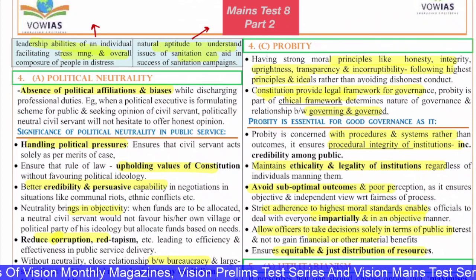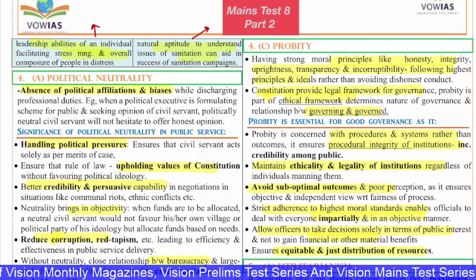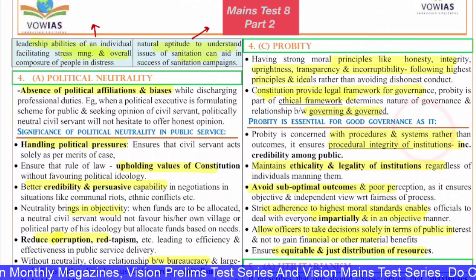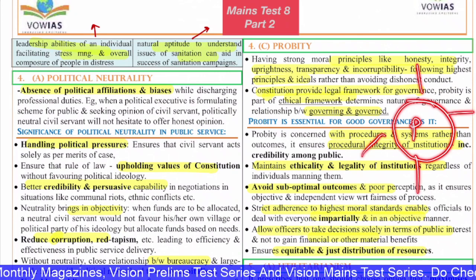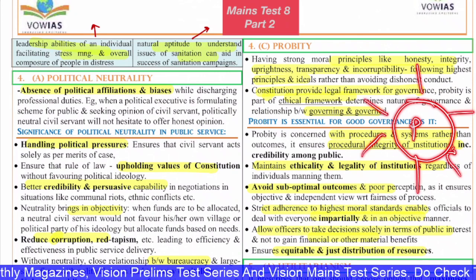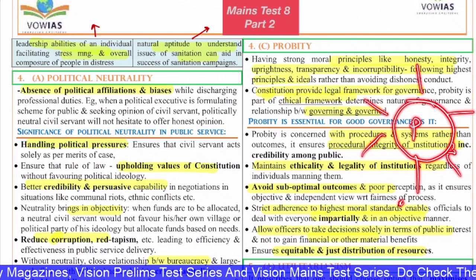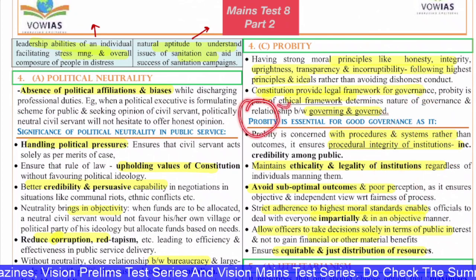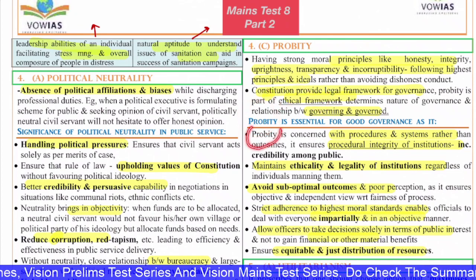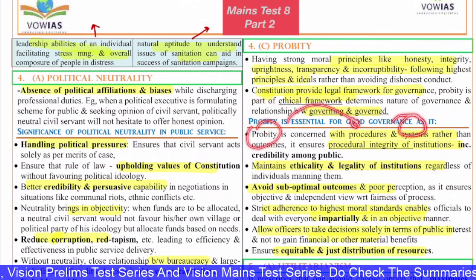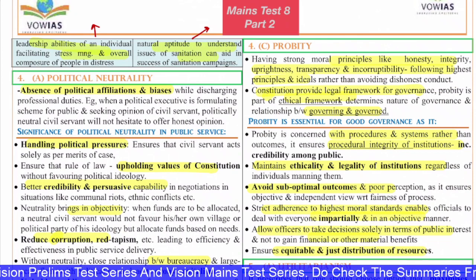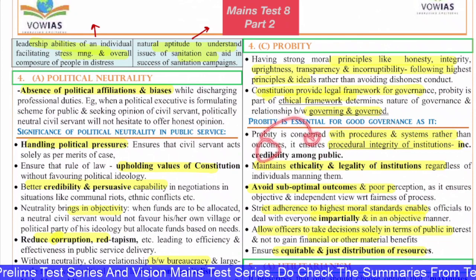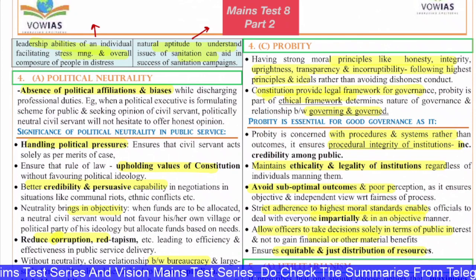In these kinds of questions, if you can draw a diagram, a sun diagram with probity at the center and all these things around it, it will become easy for the examiner and it will fetch you extra marks. So try to add these kinds of things. Next, probity is essential for good governance, as probity is concerned with procedures and systems rather than outcomes. It ensures procedural integrity of the institutions. It increases credibility among the people, because probity is a much broader thing.